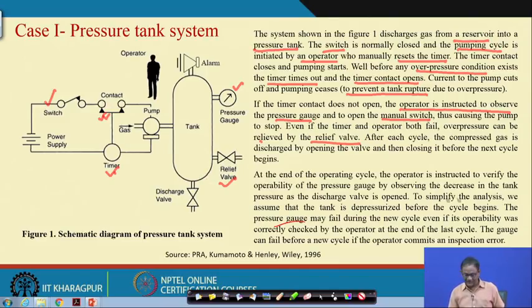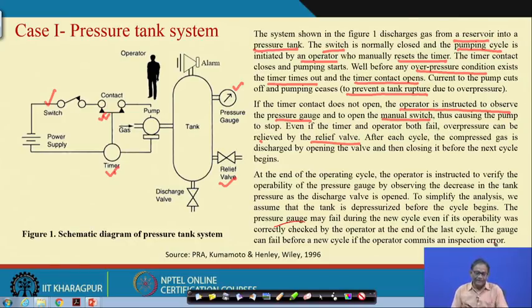To simplify the analysis, we assume that the tank is depressurized before the cycle begins. The pressure gauge may fail during the new cycle even if the operability was correctly checked by the operator at the end of the last cycle. The gauge can fail before a new cycle if the operator makes an inspection error.